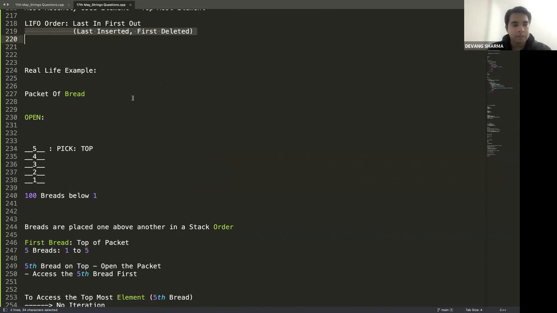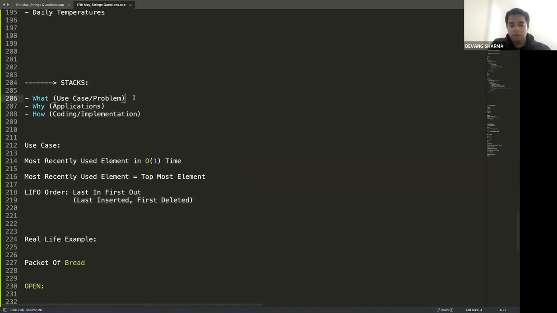Come on guys, quick in the chat. Is everybody crystal clear what kind of problem statement stack solves? Okay, if that is good, let's mark it as done. Let's move on to the second part, which is applications.